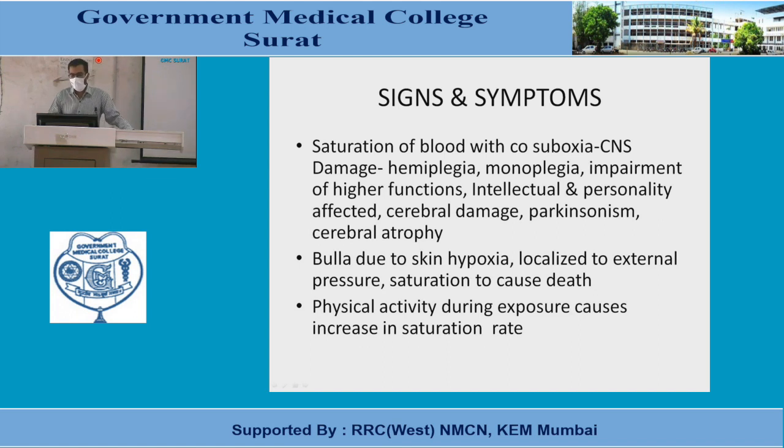Physical activity during exposure increases the saturation rate. But a person with decreased physical activity may suffer from limited carboxyhemoglobin concentration also. So, again, an increased carboxyhemoglobin concentration will cause bullous lesions, meaning blister formation in the body. The main poisons that cause blister formation are one of the barbiturates, and second, carbon monoxide.